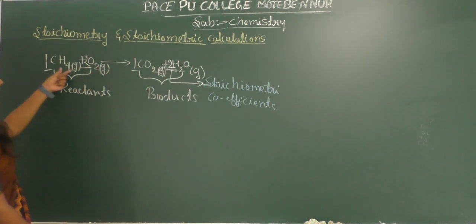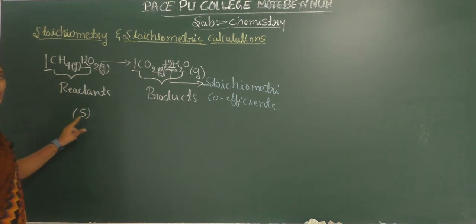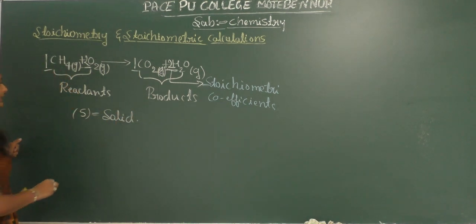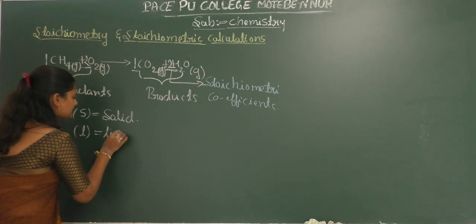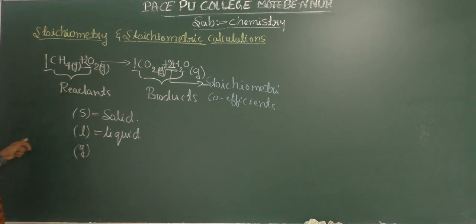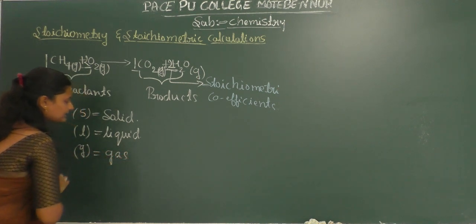In a balanced equation, we represent the states of the substances by a subscript in brackets. If we write s in the bracket, it means the substance is solid. If we write a small l, that indicates the substance is a liquid. If we write g, that means the substance is in the gaseous state.